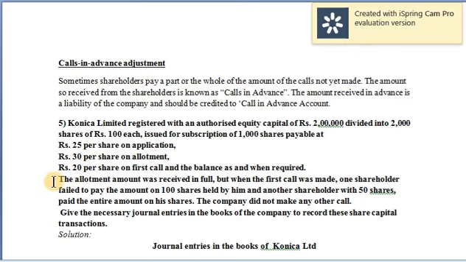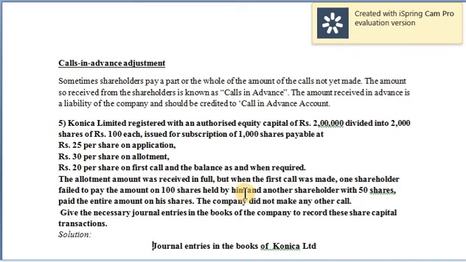Now, the next paragraph: the allotment amount was received in full. So, up to allotment, we didn't have any issues. Up to allotment, it is 55 rupees out of 100 rupees that we have received. But when the first call was made, on rupees 20, they're trying to tell us that in the first call stage, one shareholder failed to pay the amount on 100 shares held by him.